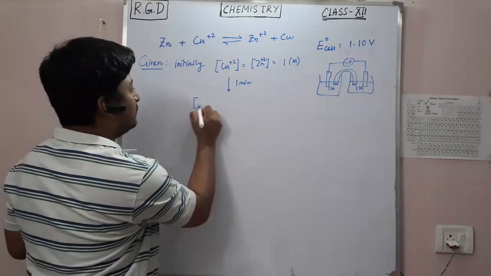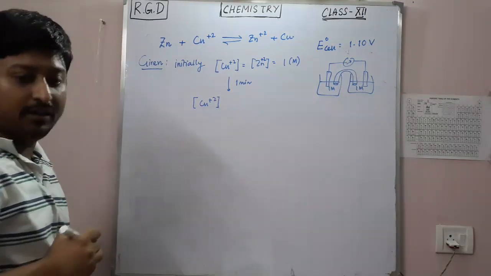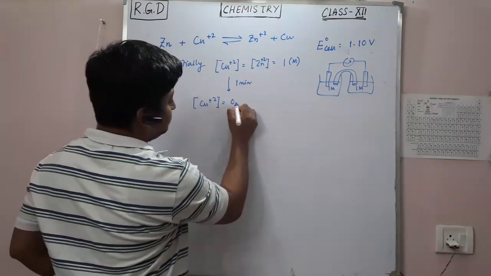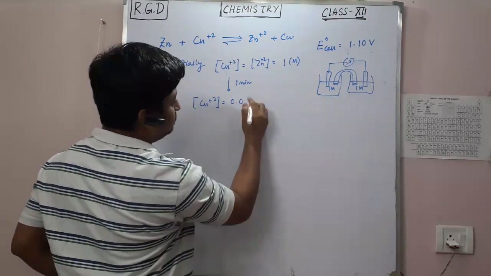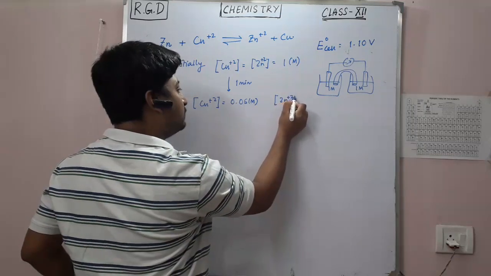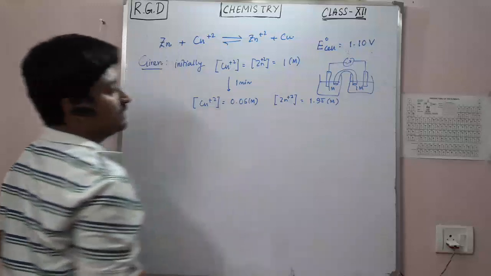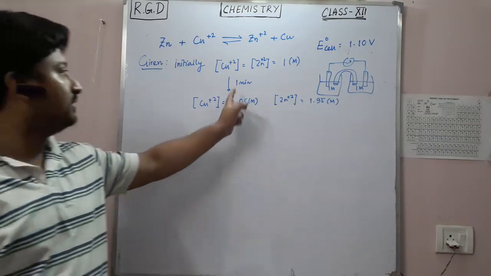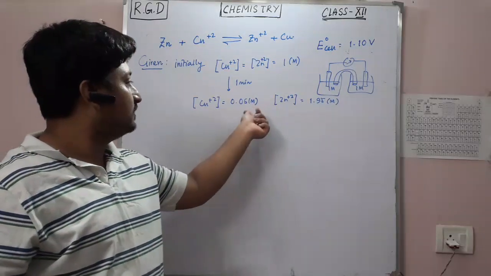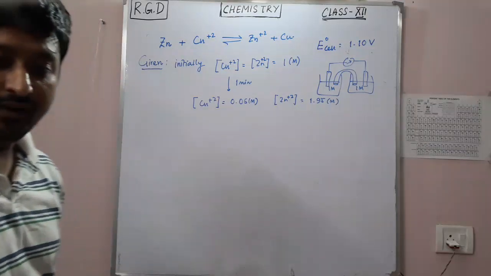What you find is that the copper plus 2 concentration is now 0.05 molar, and your zinc plus 2 solution is 1.95 molar. Obviously, because the copper 2 will decrease and zinc 2 will increase. So copper 2 is 0.05 molar and zinc 2 is 1.95 molar.